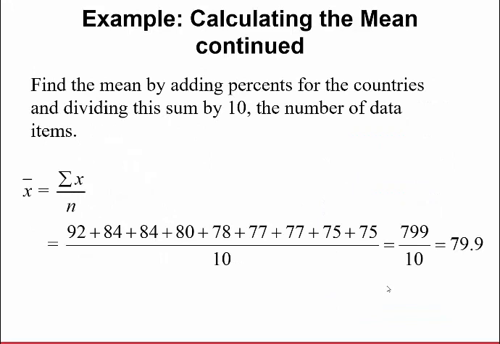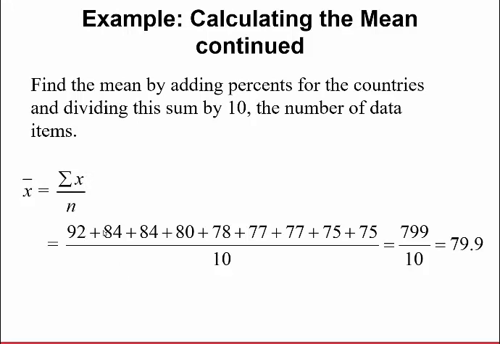Find the mean by adding the percents of the 10 countries and dividing this sum by the number 10, which is the number of data items. We use this x bar, this x with a little bar over it. When you see this x bar, it represents a sample mean. That's equal to the sum of the x values divided by n.